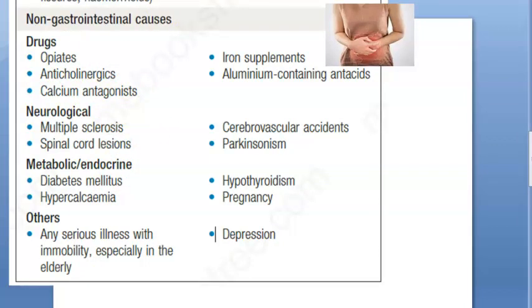Opiates. So who is having access to opiates? Okay, let us say you're having access to opiates. So what will happen? Constipation. Okay. Now let's move on. Neurological. Neurological means what? Nerves are the problem. Let's take a yellow here and say, okay, the nerves are the problem.